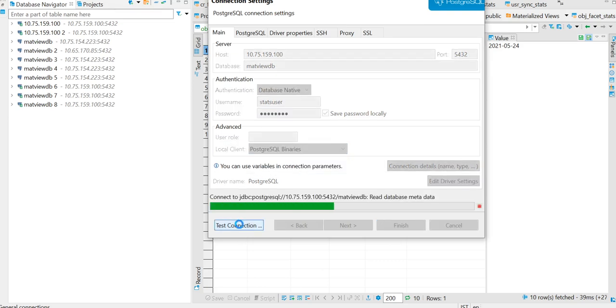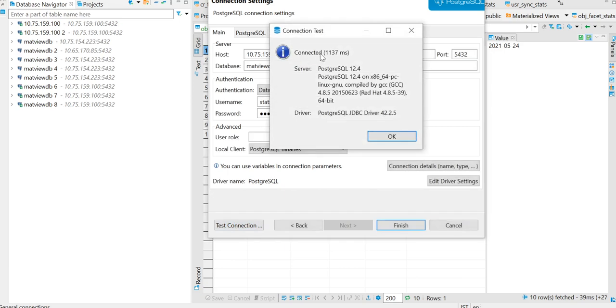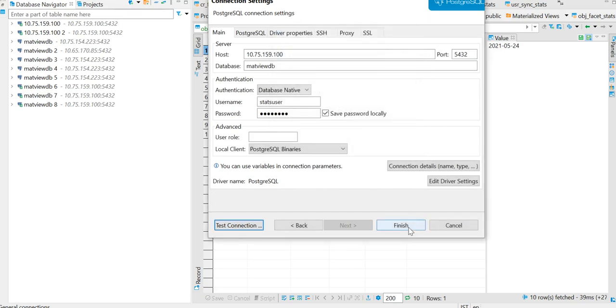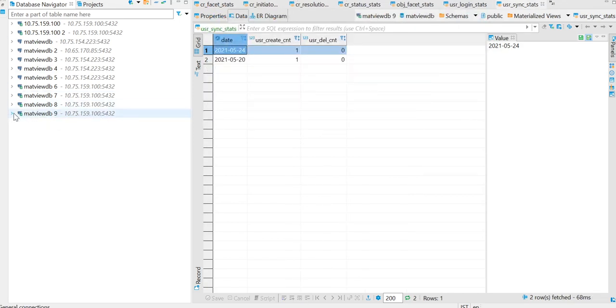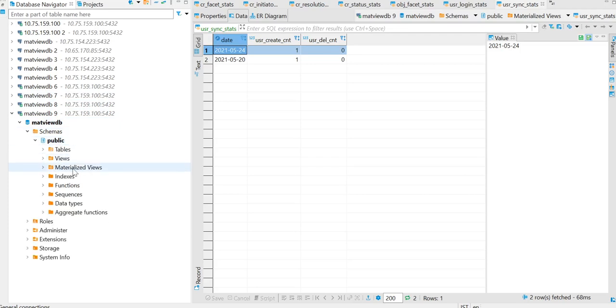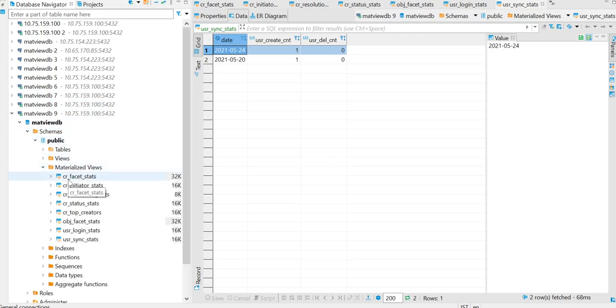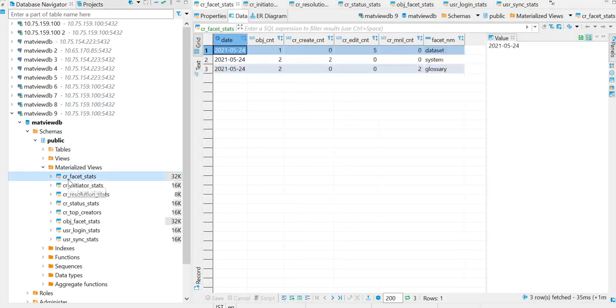Test connection. So it is connected and the test connection is successful. So click on finish. As you can see, MatViewDB9, MatViewDB schemas public, and here are the materialized views. And these are the different tables which we have discussed earlier, and we'll quickly go through each table and we'll see what actually this table contains.